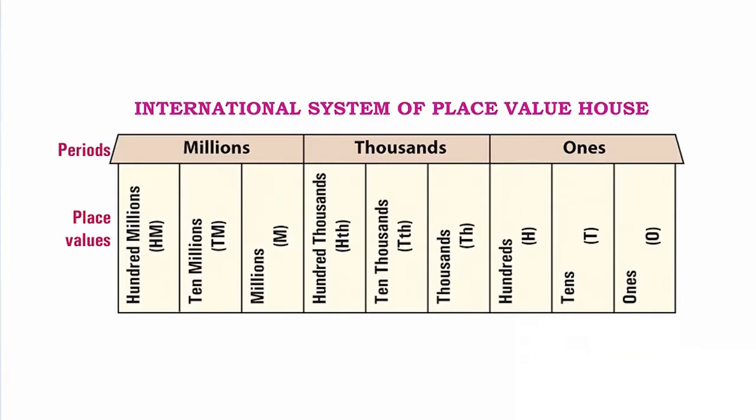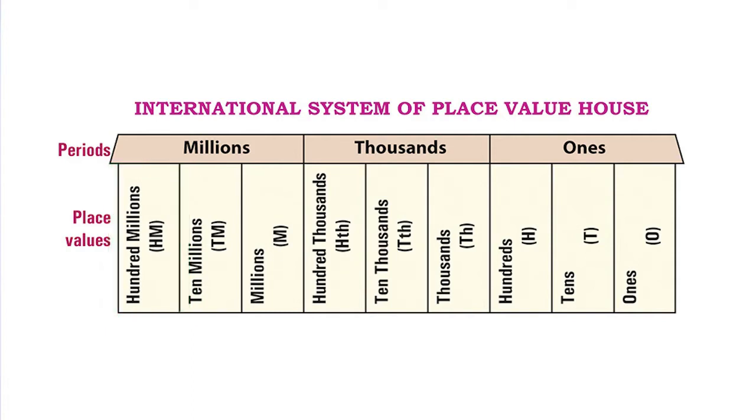Let's look at the international system place value house. This is how it looks. Can you see the difference? We have ones, tens, hundreds, thousands, 10,000s, and then we have the 100,000, million, 10 million and 100 million.